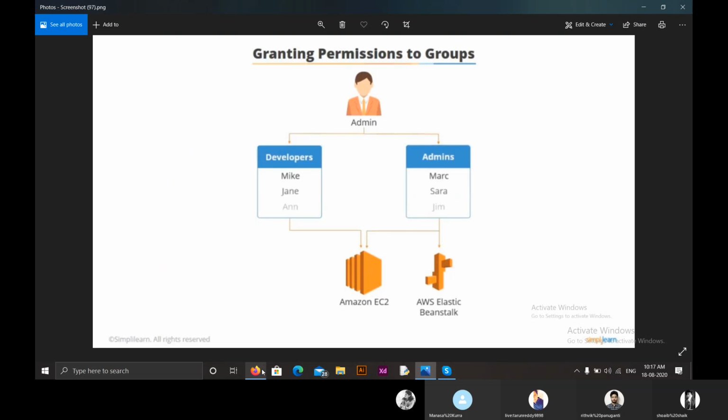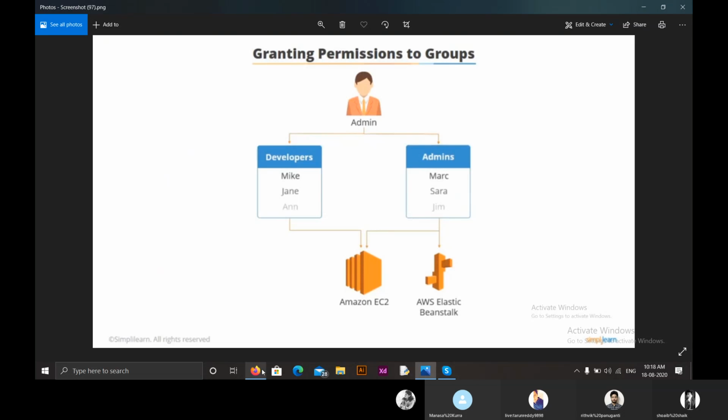Whenever a person related to admin joins, then we have to log in and give him the admin credentials. This must be repeated whenever a new employee joins our company, whether a developer or an admin. We have to log in and provide him with all the credentials that he needs to access the company resources. This is a time-consuming process because we are logging in and providing all the security credentials every time for a new employee, right? What we do is we create a group for developers and we create a group for admins.